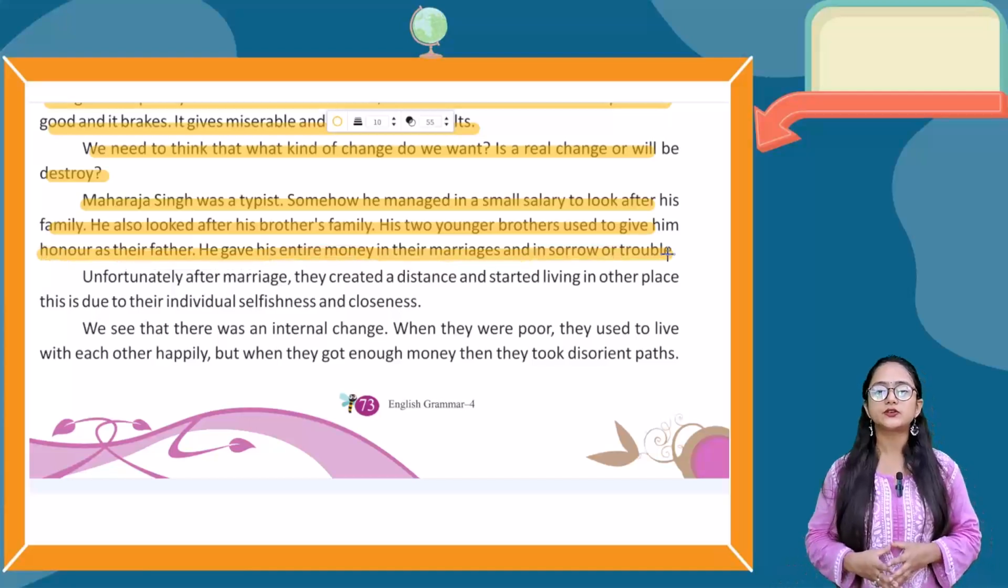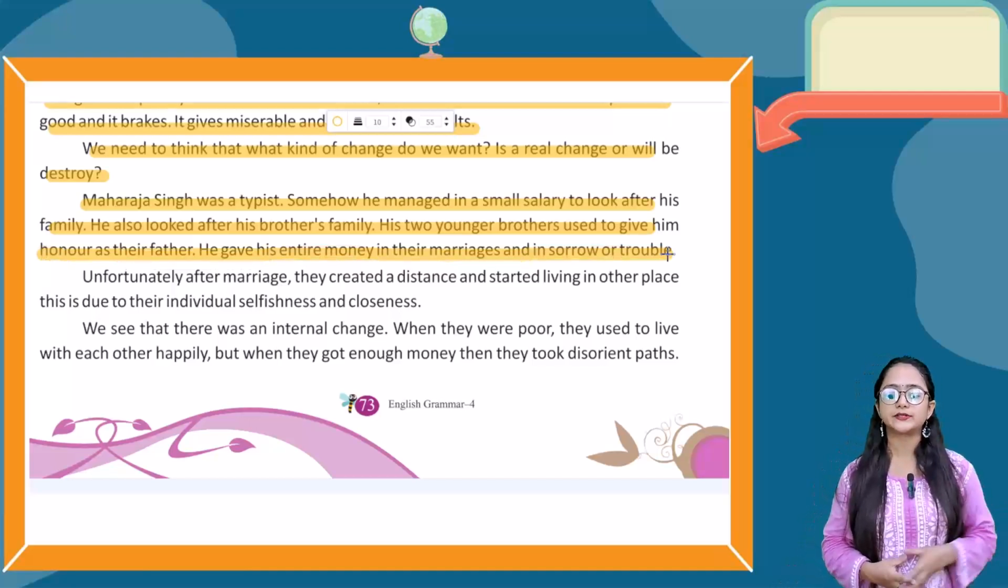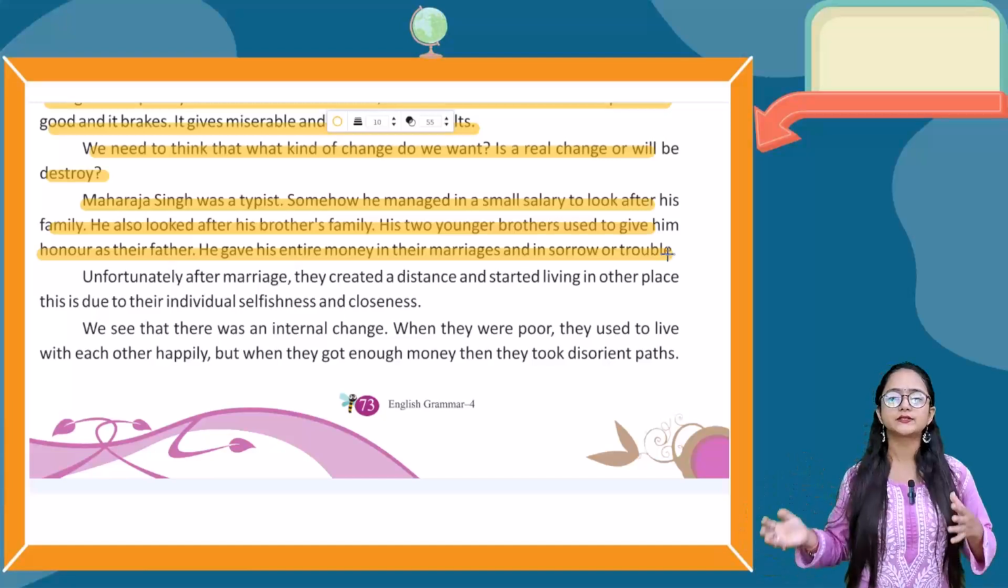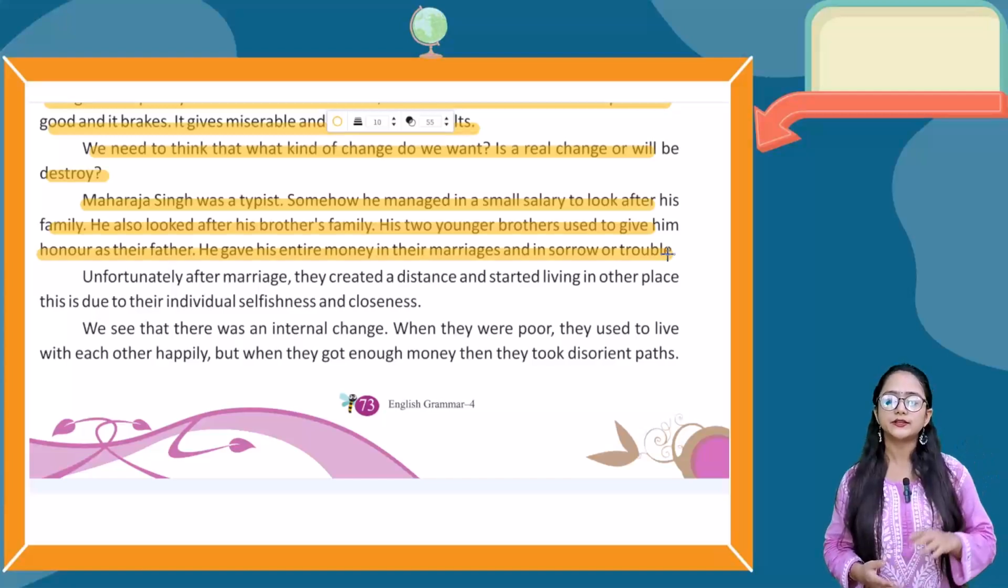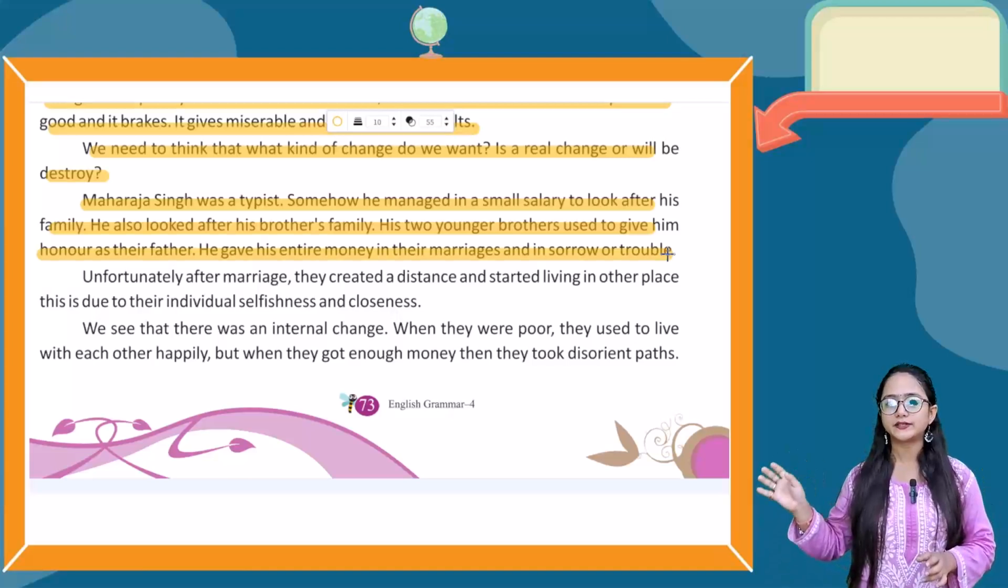Maharaja Singh somehow managed on a small salary to look after his family, and he also looked after his brothers' families. His two younger brothers always said to him that he was like a father figure. He gave his entire money for his brothers' marriages, and in sorrow or trouble type situations.